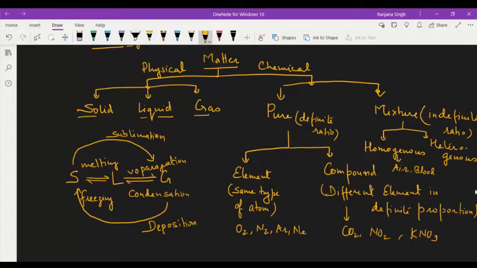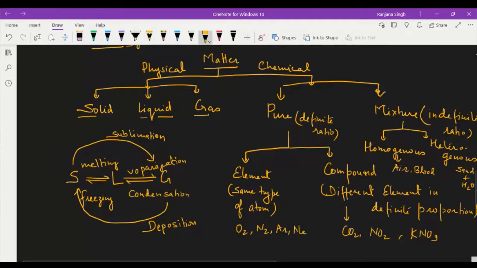Heterogeneous mixture: if you mix some sand and water, that will give you a heterogeneous mixture. It cannot mix thoroughly in water. Okay, and the concentration of molecules present is different in different parts of the substance, right? This is the example of mixture.